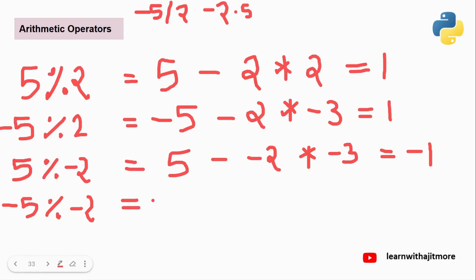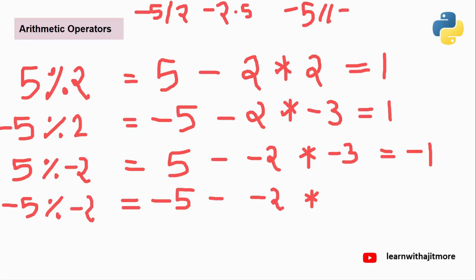And last, what is the numerator? Minus 5 minus, what is the denominator? Minus 2 into the floor division of both. But when you take floor division of minus 5 by minus 2, you know both are minus, so they cancel. It is 5 by 2. Getting? It will be 2 only. Means it will be floor of 2.5, which is 2. Is it right? I hope you are understanding.